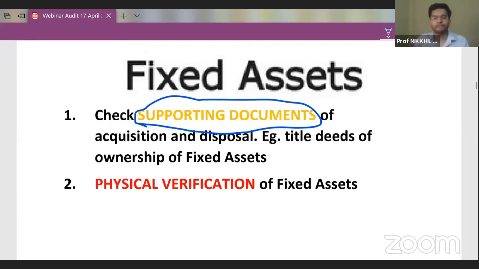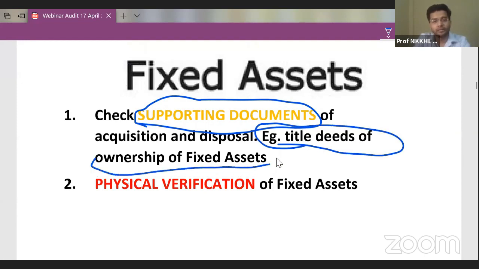So supporting documents of acquisition and disposal, for example, title deeds of ownership of fixed assets, are to be seen by the auditor first of all. I'll give you an example, guys.